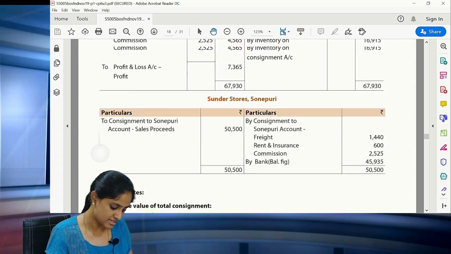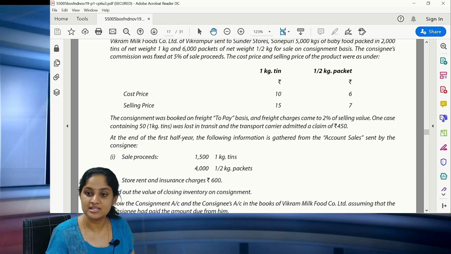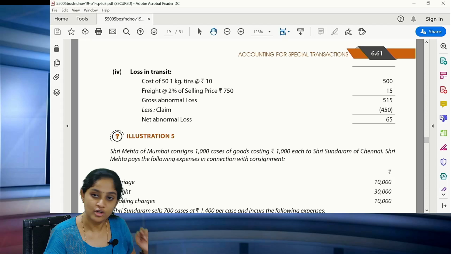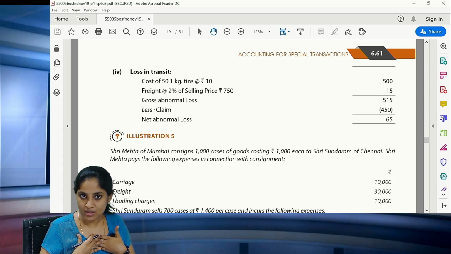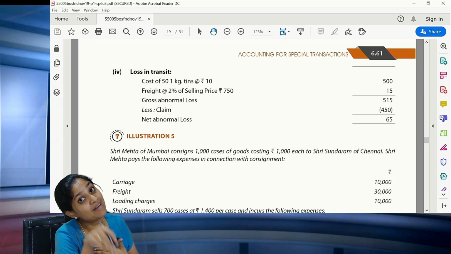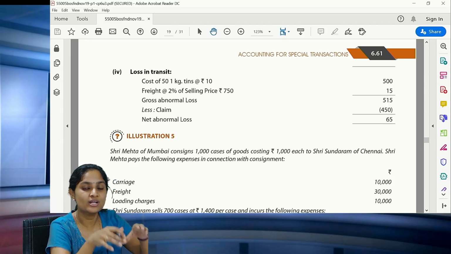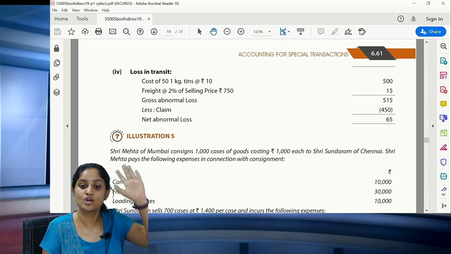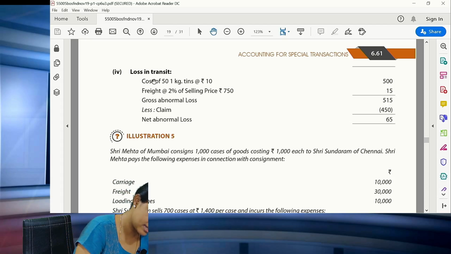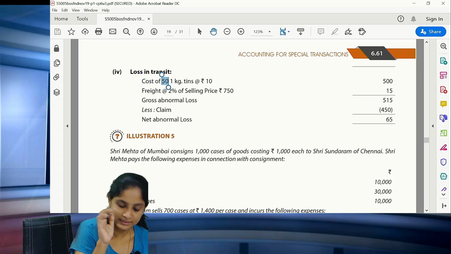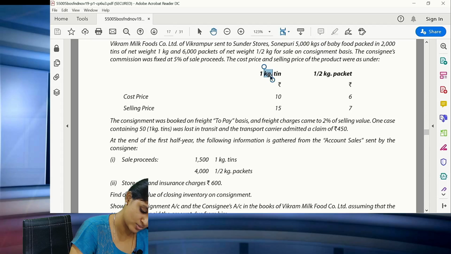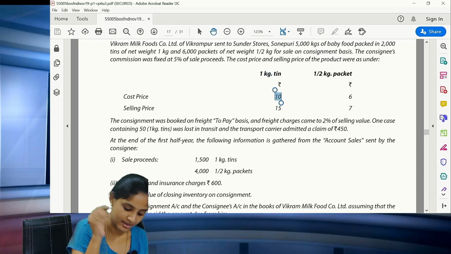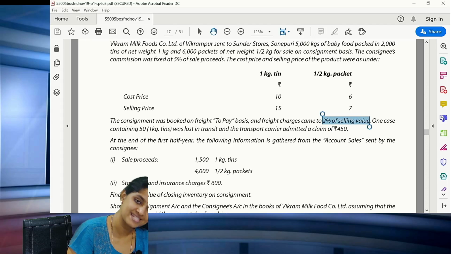Clear? And all of you were asking me, madam, there is one doubt with regard to illustration number 4. Please explain the normal loss. Now in this illustration number 4, the freight is charged on the to-pay basis. That means it is incurred by the consignor only, but payment is made by the consignee on behalf of the consignor. That is why freight should be included in the abnormal loss valuation as well as the closing stock valuation. Clear? All of you please see in this, the cost of 50 tins are lost. Correct? So now all of you please see the question. 1 kg tins, the cost is 10 rupees. Correct? But see here, 2% of the sale value is the freight.